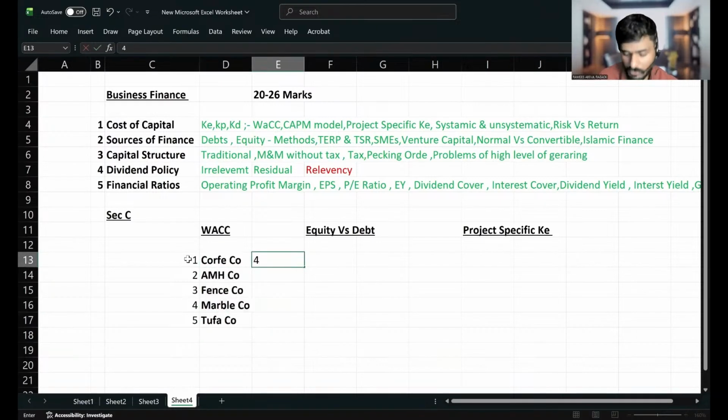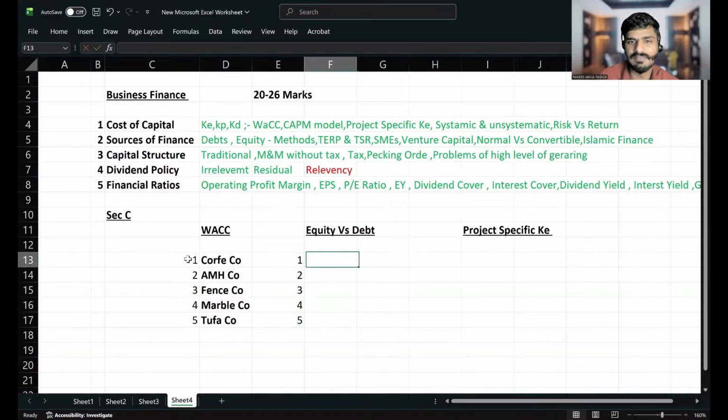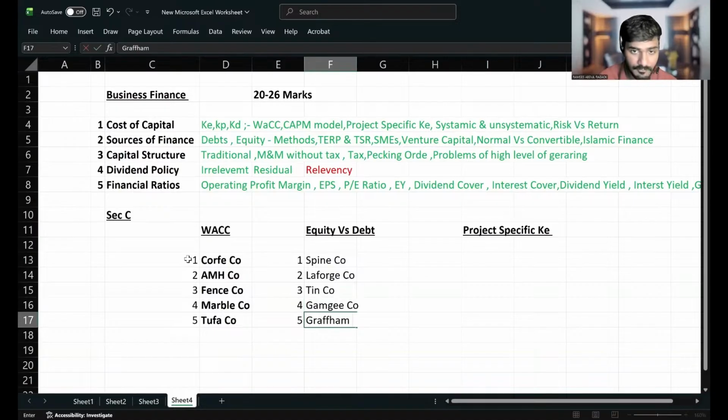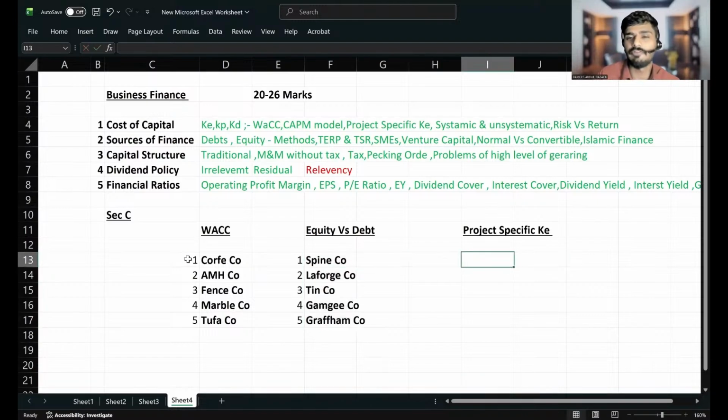Now let's go for equity versus debt. Again, I can give you 5 questions here. Spine company, then Laforge company, then Tin company, then Gamgee company, then Grafam company. All 5 questions are equity versus debt questions. And finally, project specific K, there are only 2 questions available for you. One should be Zedamore company, and one should be Card company.